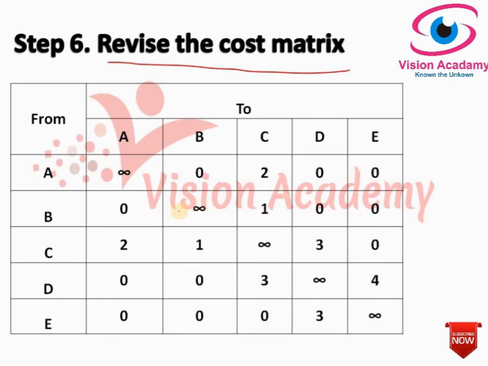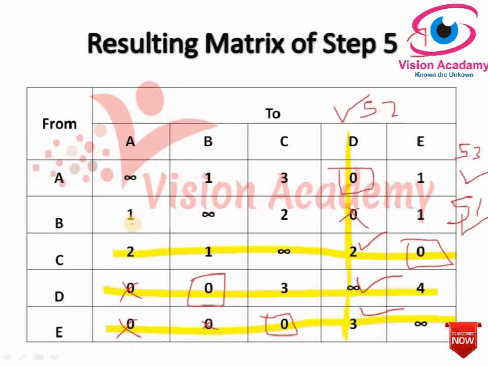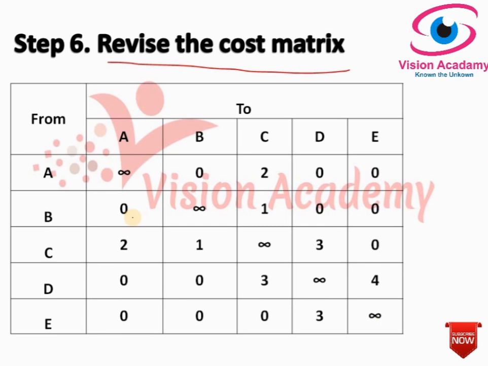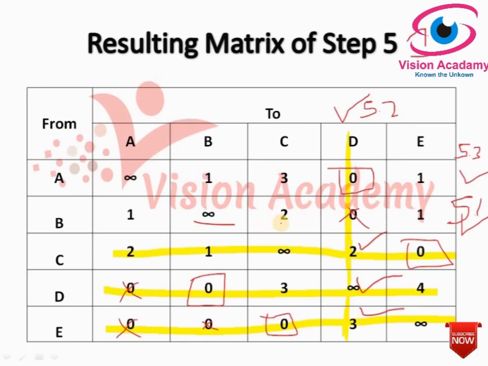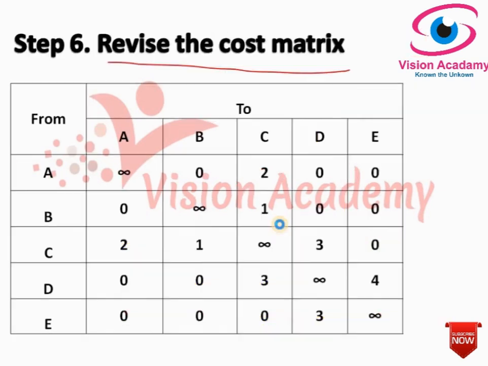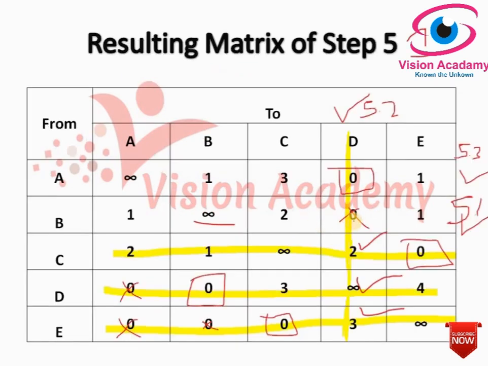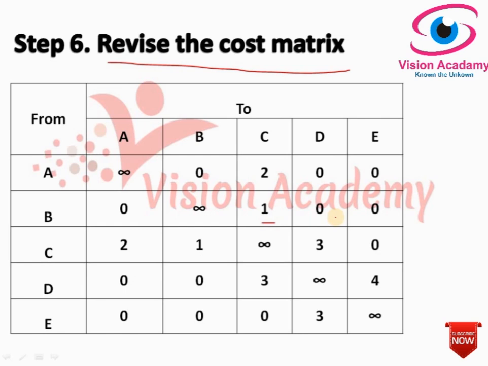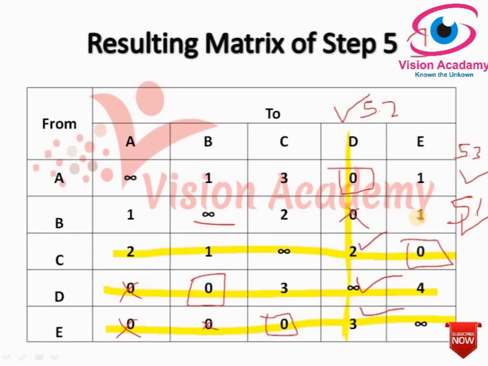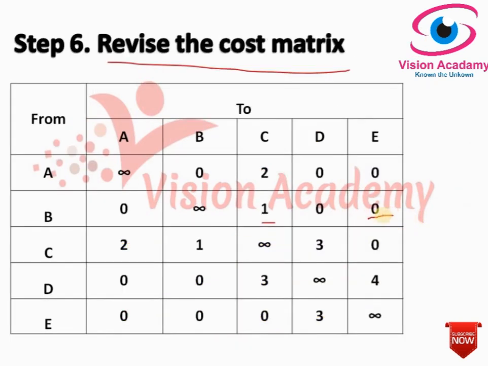And coming to second row, here it is 1, 1 minus 1, 0, and in the B there is infinity, it will remain same, and here uncovered area, the cell value is 2, 2 minus 1, 1, and here it is covered by line, this 0, it will remain same, 0, and here it is 1, 1 minus 1, 0.